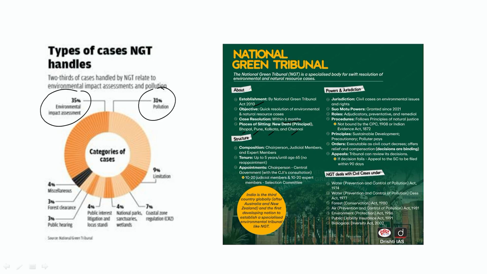So what is the structure of this NGT? It has a chairperson, judicial members and expert members. The tenure for NGT members is up to 5 years or until the age of 65, and there is no reappointment. The chairperson is appointed by the central government in consultation with the Chief Justice of India, and there are 10 to 20 judicial members and 10 to 20 expert members appointed through a selection committee. And here we see the very peculiar thing, as we have already discussed, that India is the third country globally after Australia and New Zealand, and the first developing nation to establish a specialized environmental tribunal like NGT.